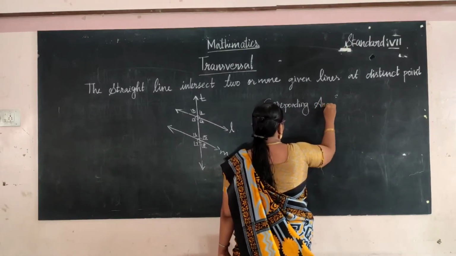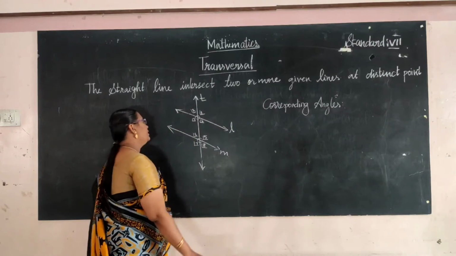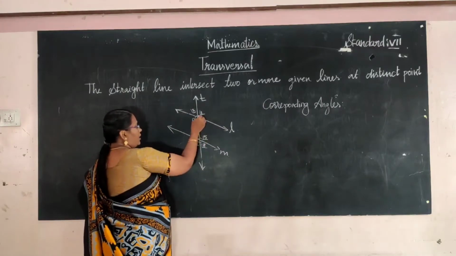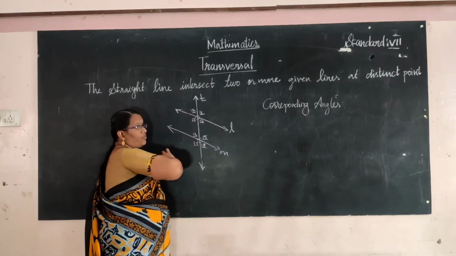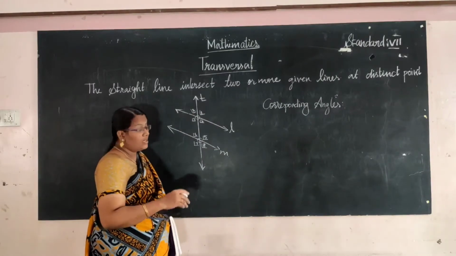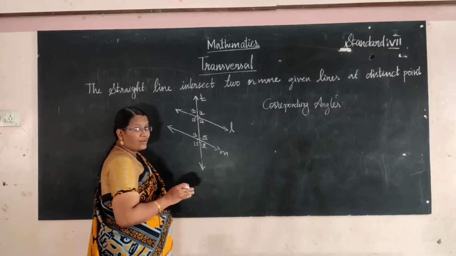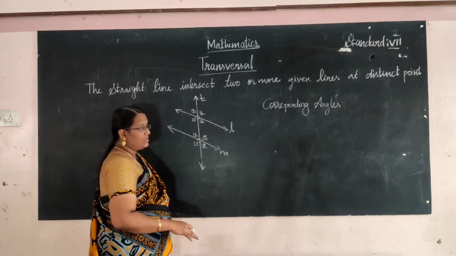So what is meant by corresponding angles? Angles on the same side of the line are called corresponding angles.